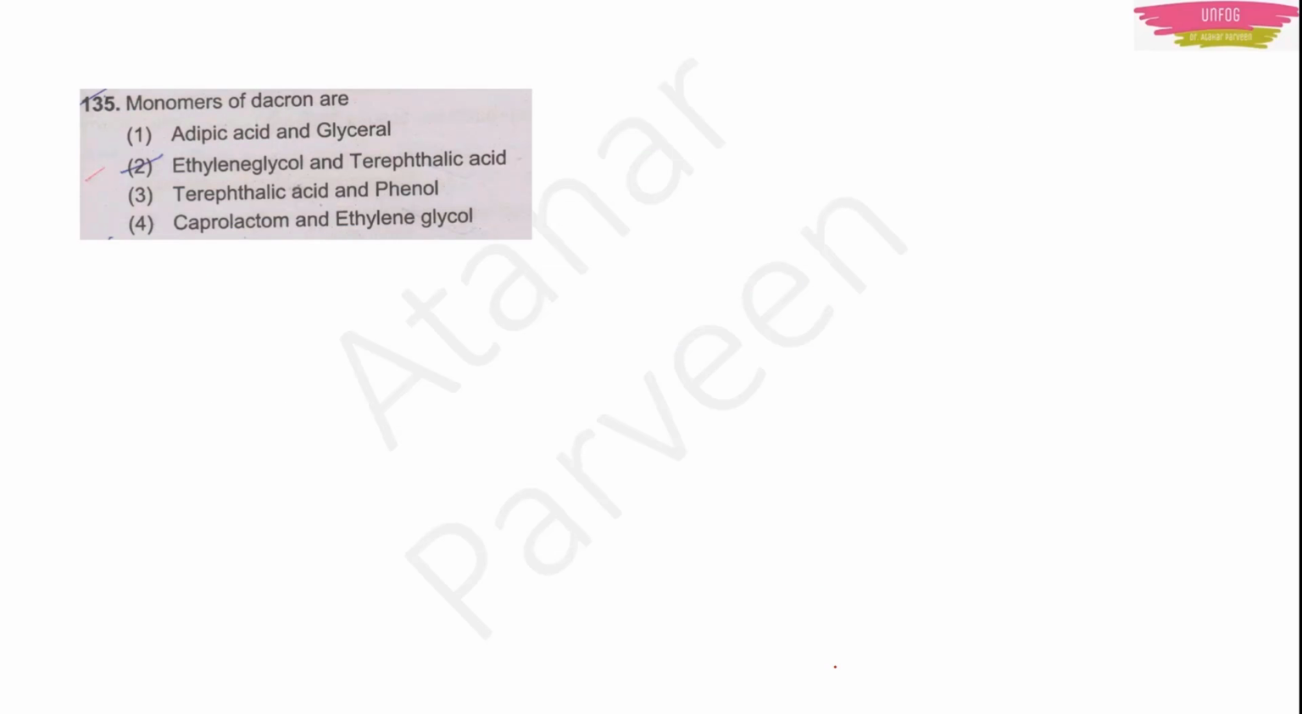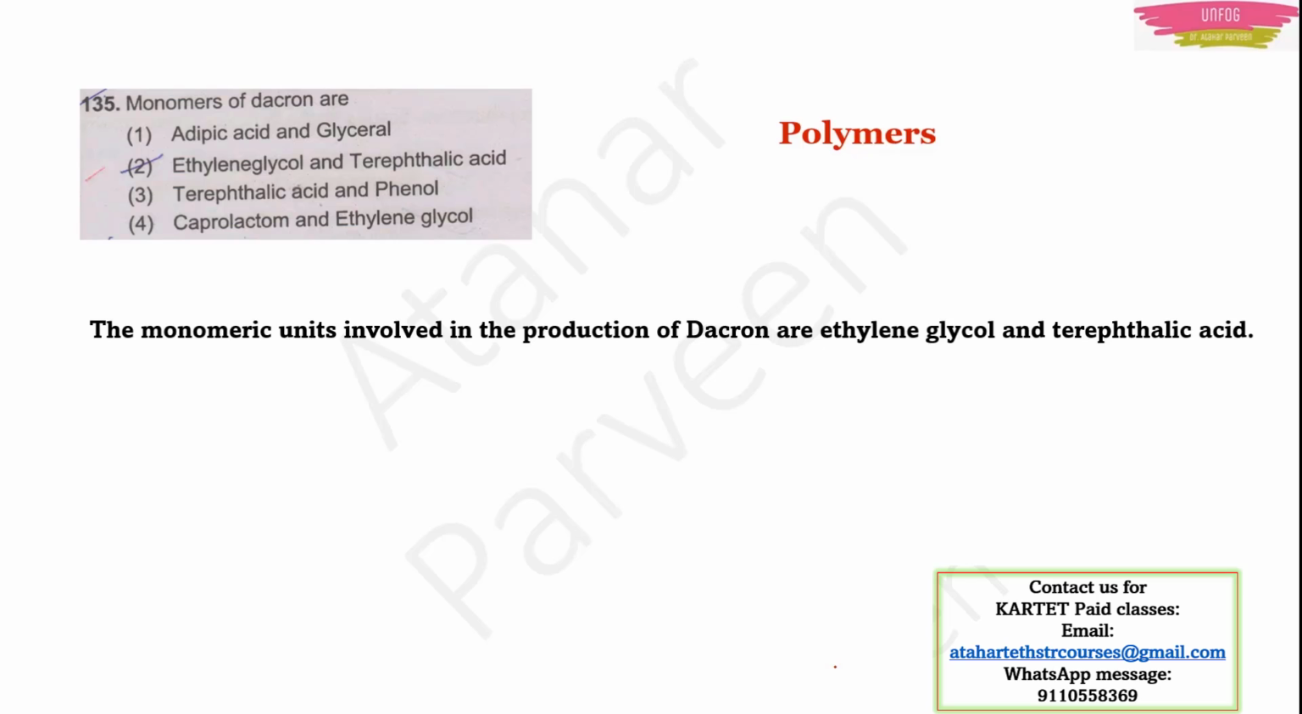Next question. Monomers of dacron are... This is also from polymers. They have given 4 options. Actually, monomeric units are involved in the production of dacron. What are they? They are ethylene glycol and terephthalic acid. That means option 2 will be the right answer. Ethylene glycol and terephthalic acid.